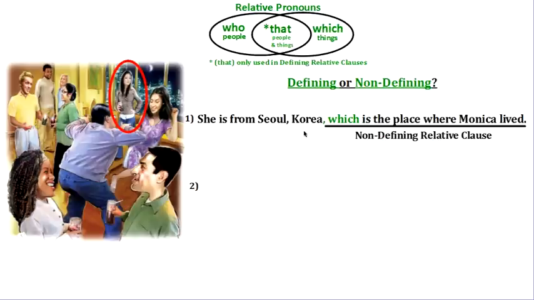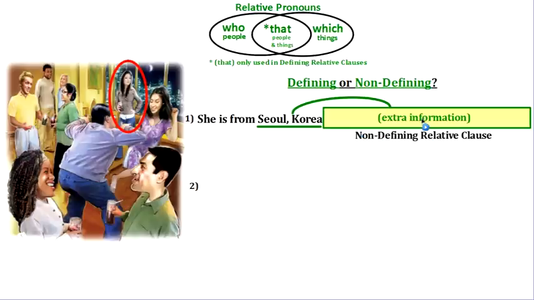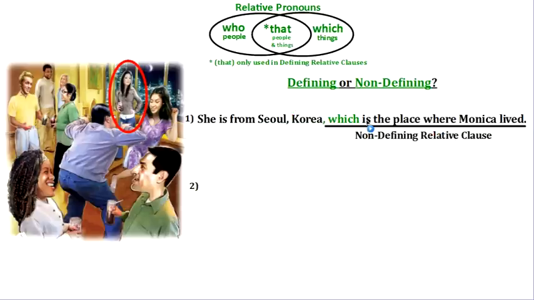Now let's look at why. I'm going to cover this up, and let's see what it says. She's from Seoul, Korea. If I just think of the word Seoul, Korea, I understand which one you're talking about. There's only one Seoul, Korea. So I don't need to define what is Seoul, Korea, where is Seoul, Korea, which Seoul, Korea are we talking about. No, it's understood. So I'm just going to give extra information about that. If it's extra information, remember that's a non-defining relative clause. So that's why this is non-defining.